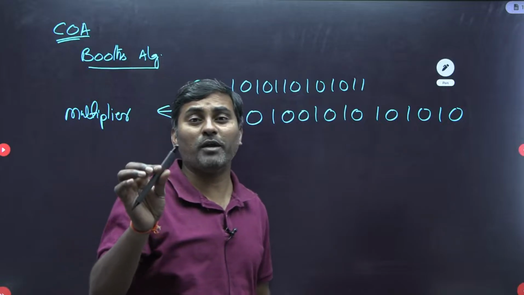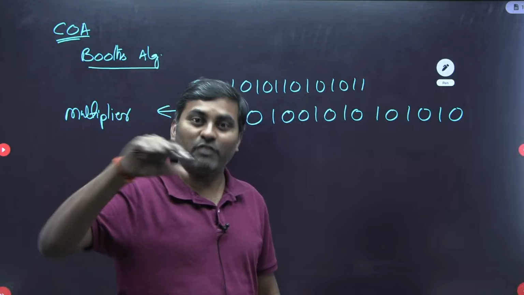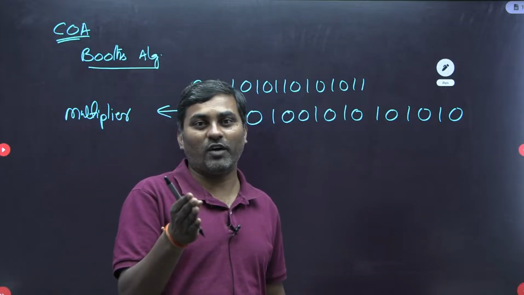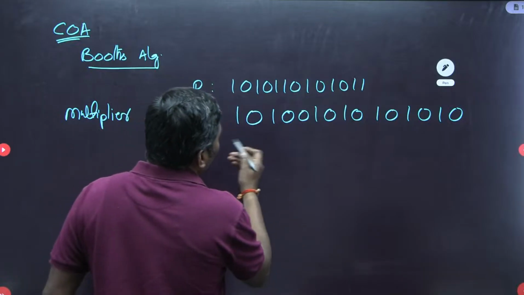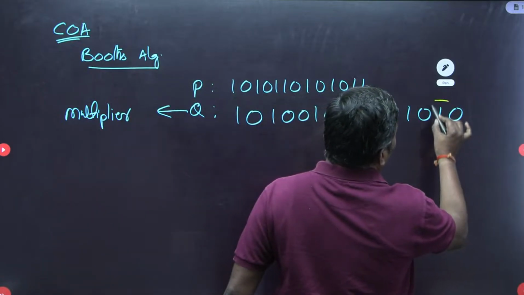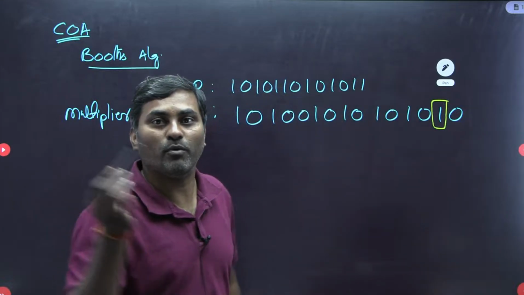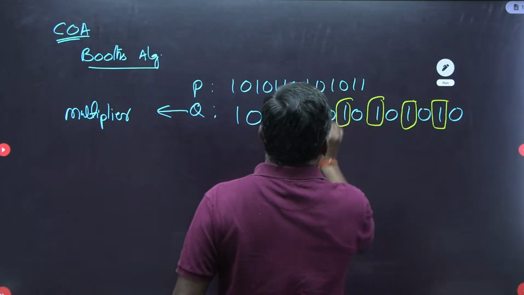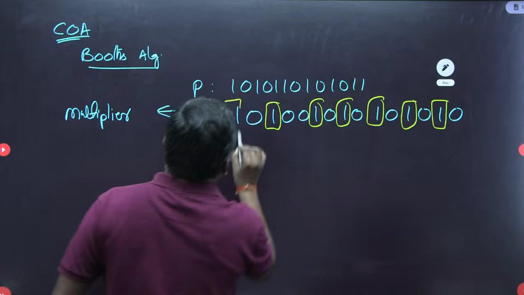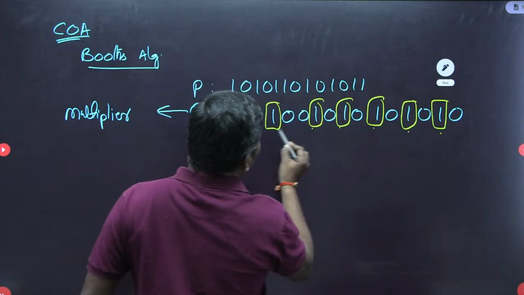When you apply Booth recoding properly, you can understand how many shift operations, how many additions and how many subtractions are required. So apply this pattern clearly. Try to find the number of partial blocks and the number of full blocks. This is a full block, full block, full block, full block, and this is a partial block. So the number of full blocks: 1 2 3 4 5 6.